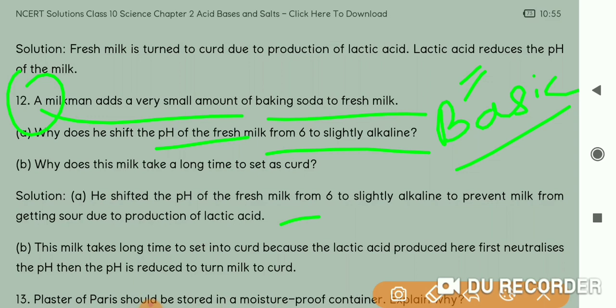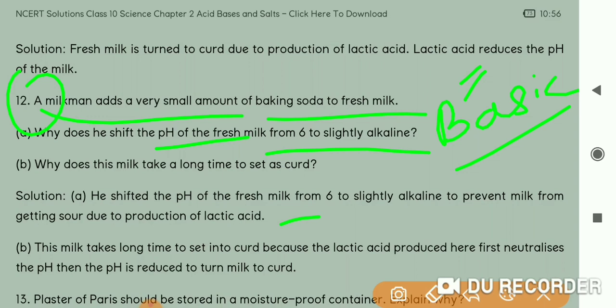But the milkman wants to sell milk, not curd. So he wants that milk to remain in the milk condition for 3 days, so that he can sell that remaining 40 liter milk for one more day, and his loss will be prevented.